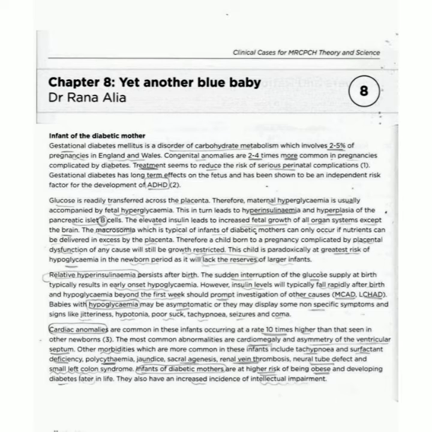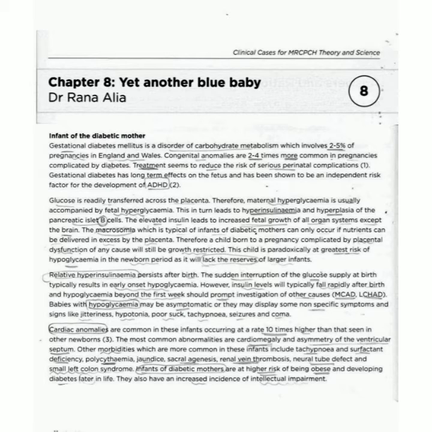Other morbidities which are more common in these infants include tachypnea and surfactant deficiency, polycythemia, jaundice, sacral agenesis, renal vein thrombosis, neural tube defect, and small left colon syndrome. Infants of diabetic mothers are at a higher risk of being obese and developing diabetes later in life. The infants have an increased incidence of intellectual impairment.